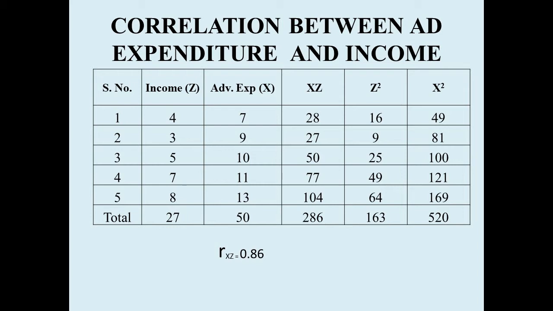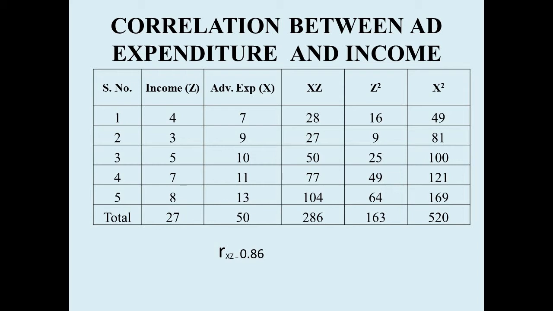Then we have Z square. Again, Z square is income square, which we already computed in the earlier case. It is reproduced here. Then we have X square, again 49, which was also already computed in the first case.